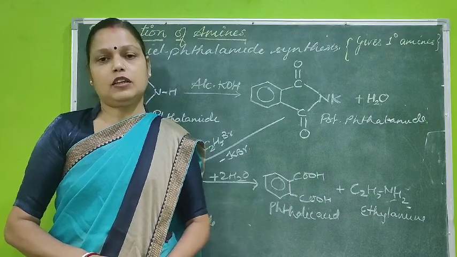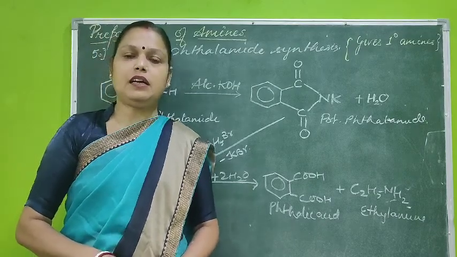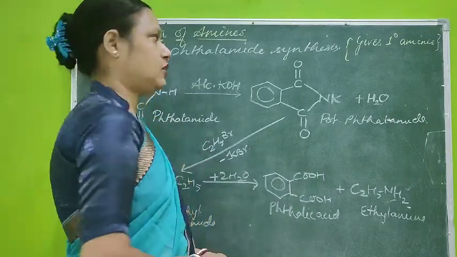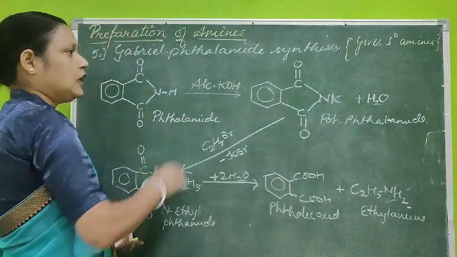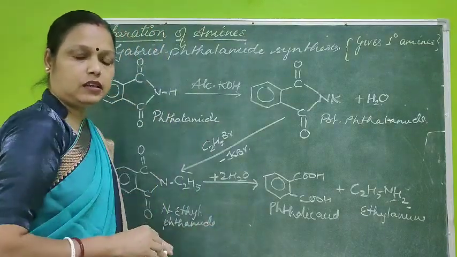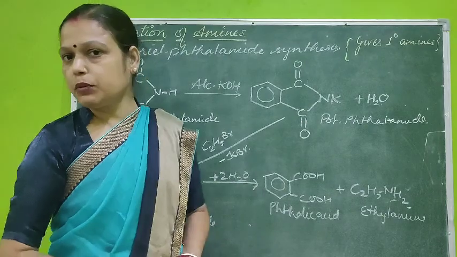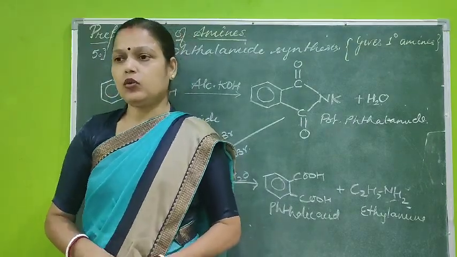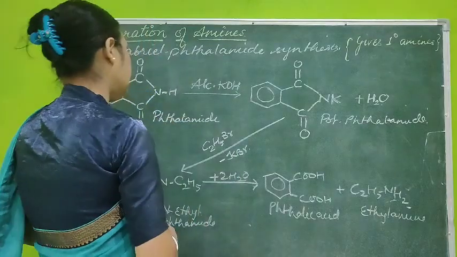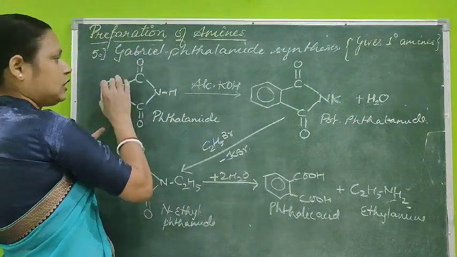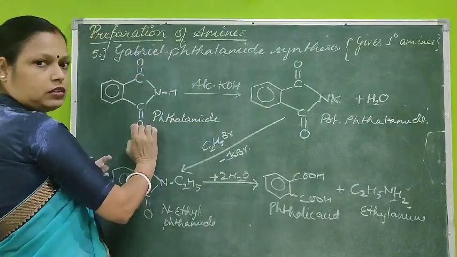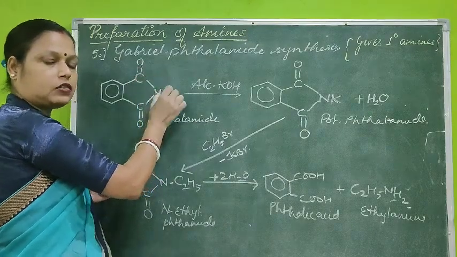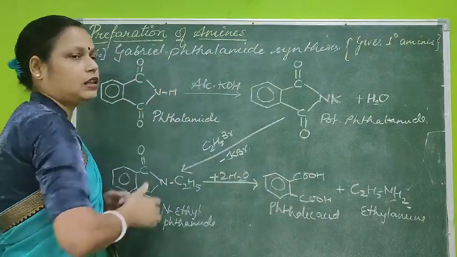Now the next method of preparation is Gabriel's phthalimide reaction. First of all, keep in mind that this method is used only for the preparation of primary amines. The raw material that we are going to use is phthalimide. What is phthalimide? Two carbonyl groups are present and both of them are connected to NH. So this is your phthalimide.